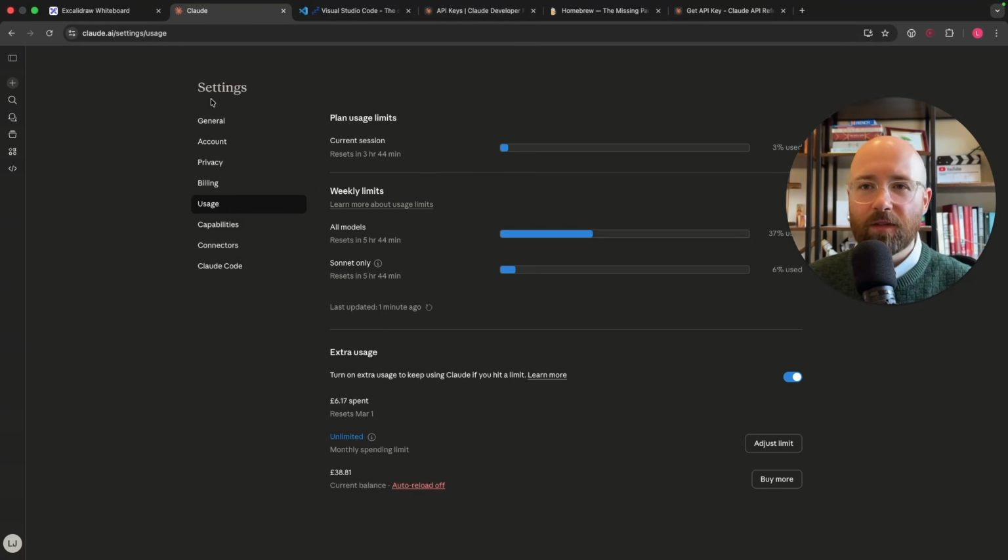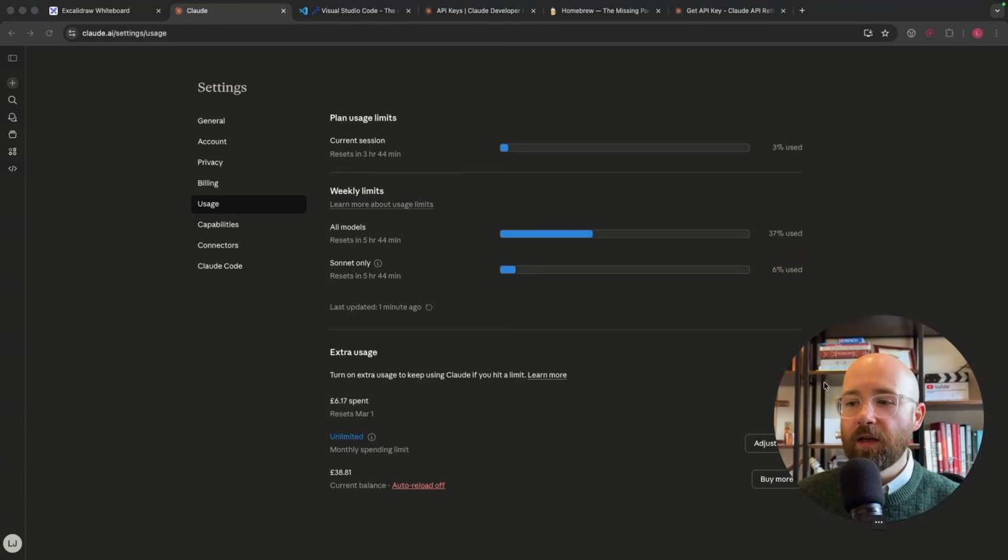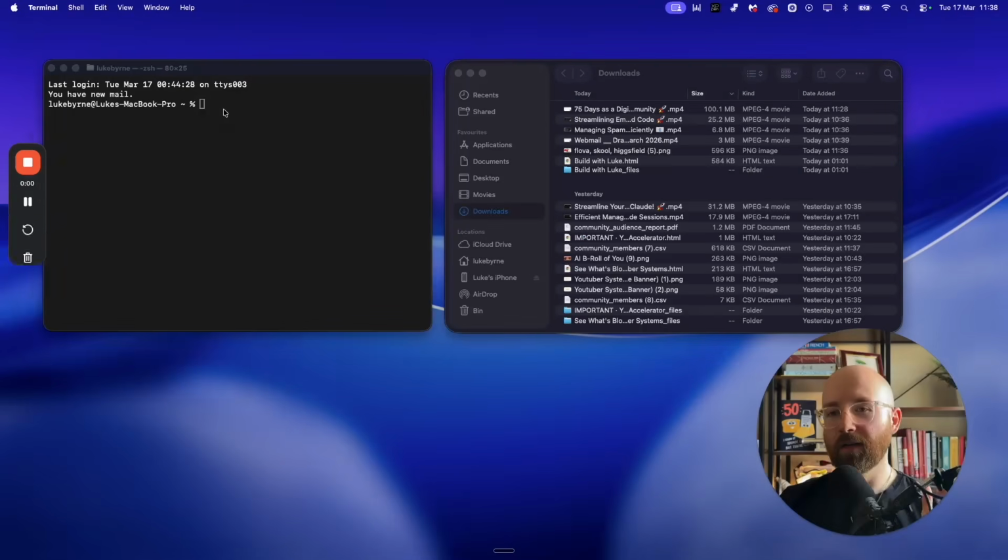And as I was saying, it was like $17. That was in one night of coding. Whereas from one night of coding, because I forgot I had API on, one night of coding using my actual usage from the max plan, it's only got up about 4% versus costing me $18, which is mental. So that's Claude, that's how to set it up. We'll have some tips and tricks in another video as to how you can make the most of your usage and how you can make the most out of Claude as well.